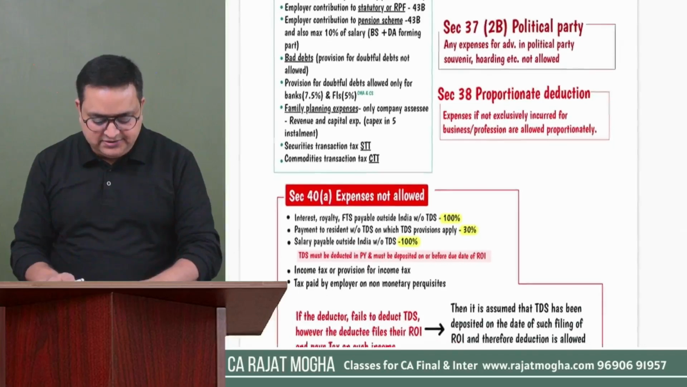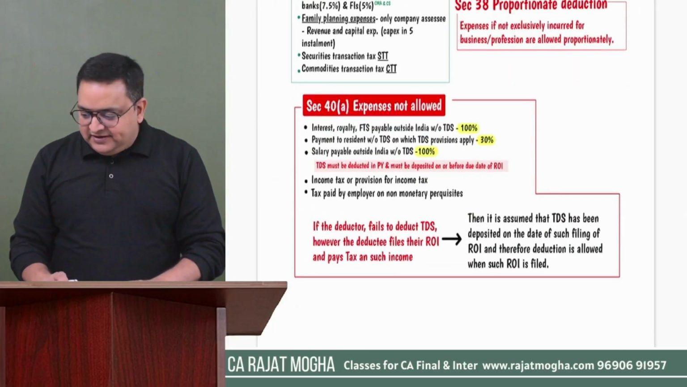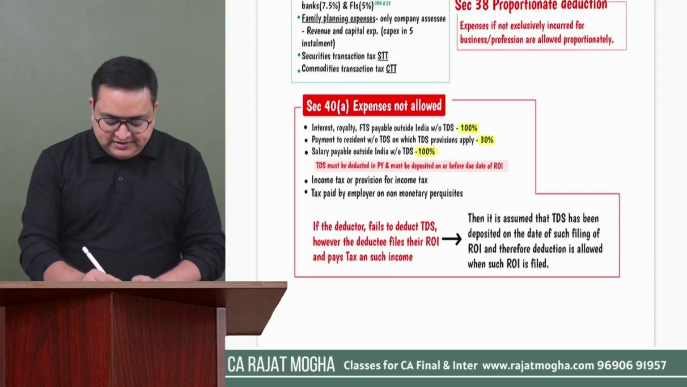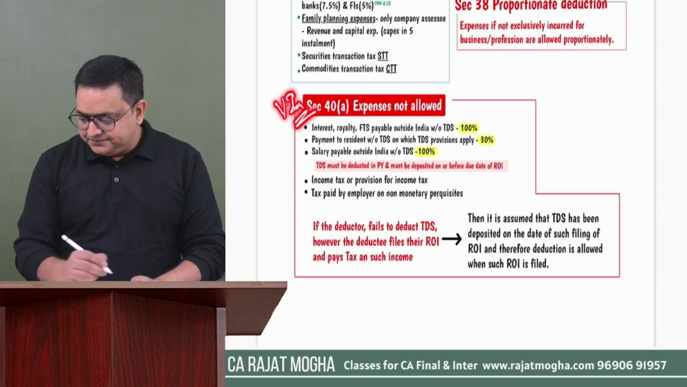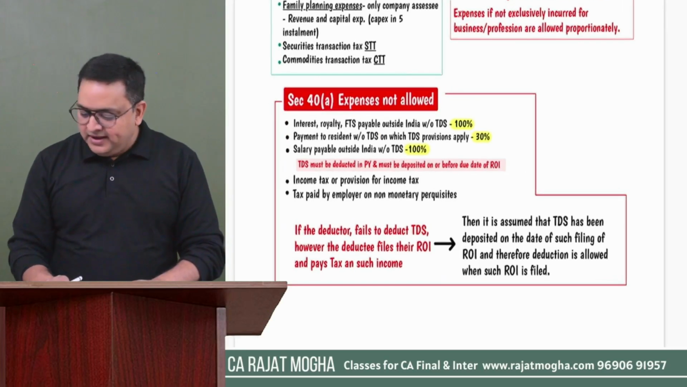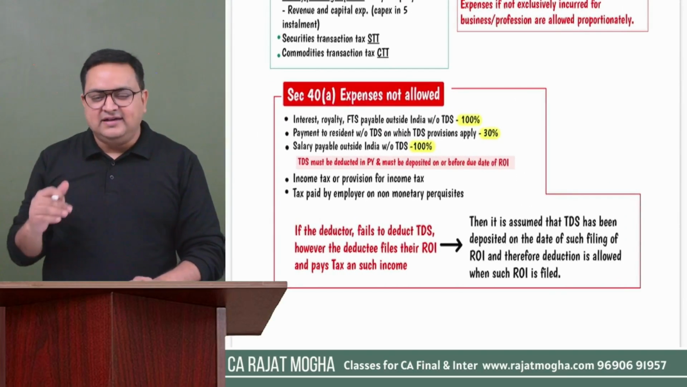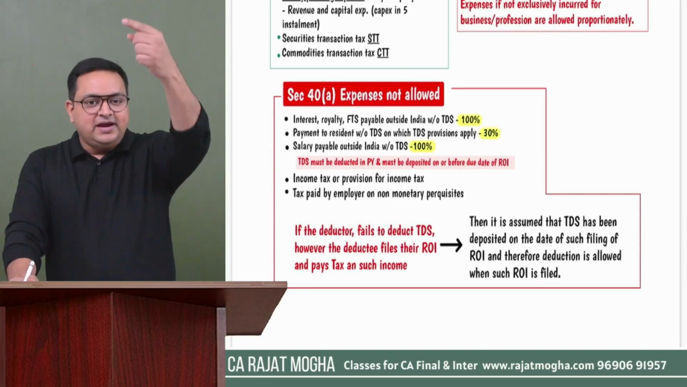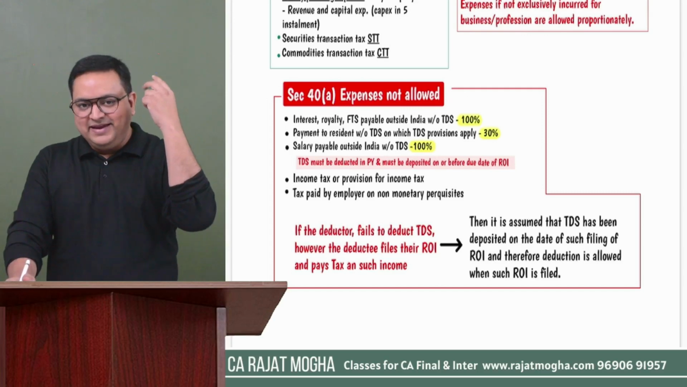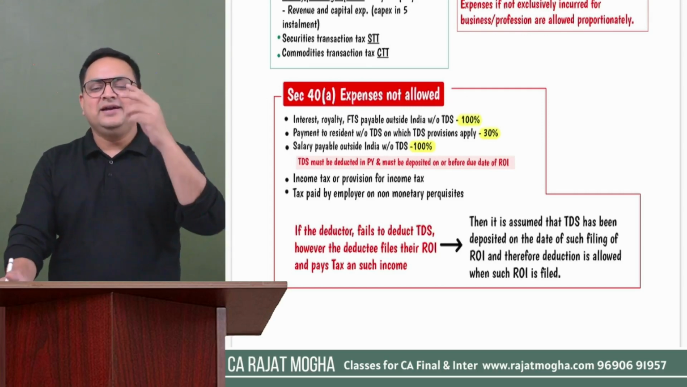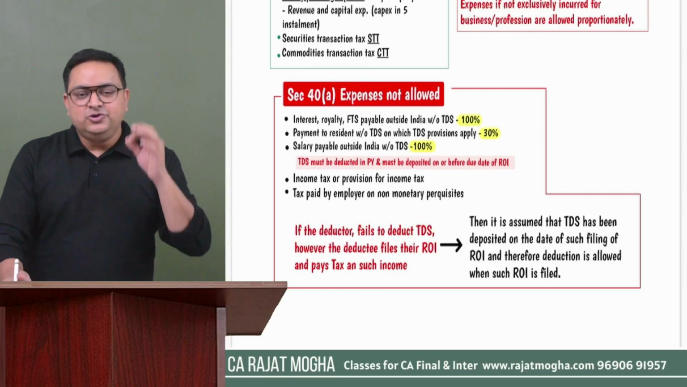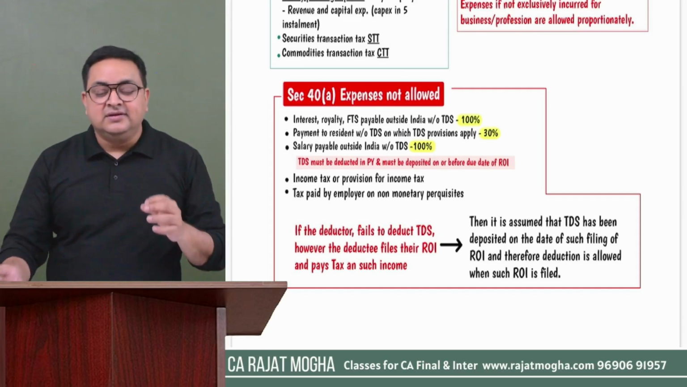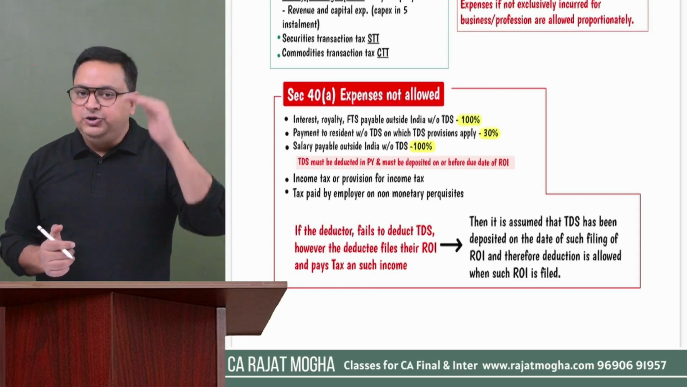Simple proportionate deduction. Then we have section 40(a). It's a very important section, 40(a). It says, first of all, it has some points in it. 40(a) says that if you are making any payment which is outside India or to a non-resident, and if TDS implications are there, you should deduct TDS. If you should deduct TDS, TDS must be deducted during the previous year.